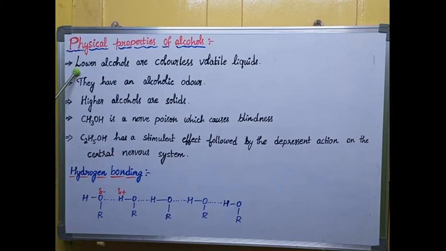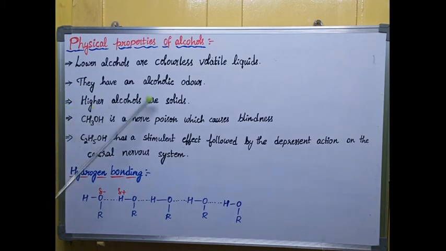They don't have a special color, but they are volatile liquids, meaning they are evaporative in nature. Okay, and they have an alcoholic odor, so the smell of alcohol is different.